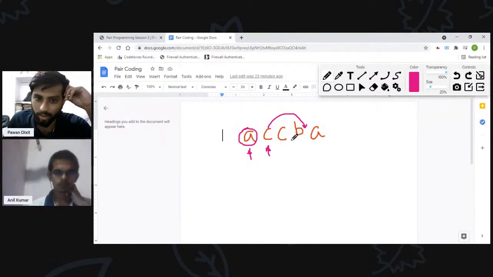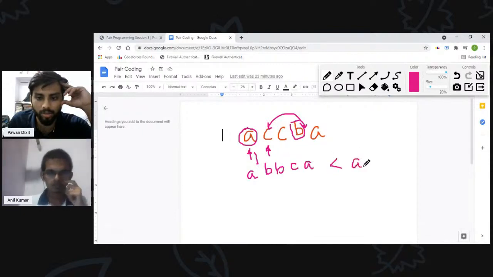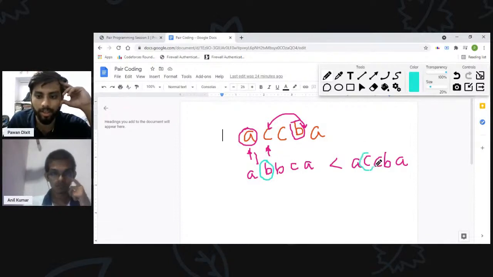But here I can convert this C to B because B is also smaller than C. So if I convert that to B, then B will be converted to C, and this is A. So I think this is smaller than the previous one. Why is this smaller than the previous? Because at the second index here we are having B, and there the second index is C. So B is less than C. Therefore, this is the correct answer.